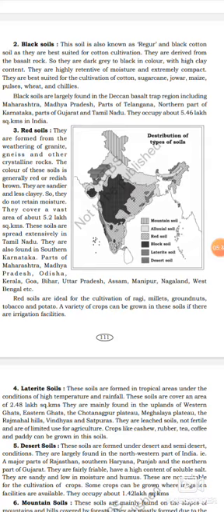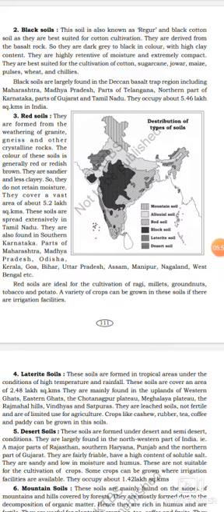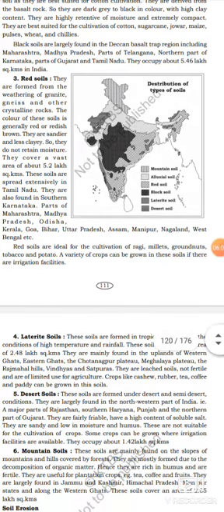Where do we find black soils? Black soils are found in Maharashtra, Madhya Pradesh, parts of Telangana, northern part of Karnataka, parts of Gujarat and Tamil Nadu. This black soil totally occupies about 5.46 lakh square kilometers in India. Let's see now the third point, red soil.